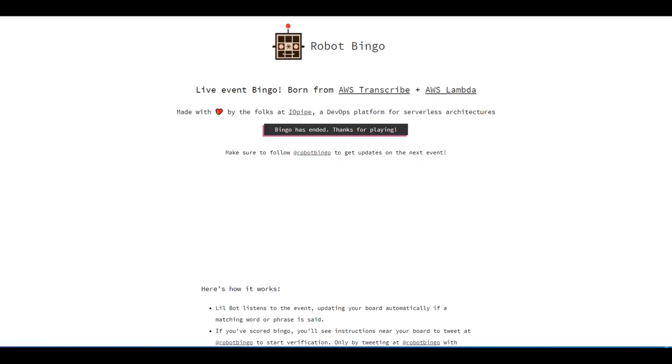Today I'm going to take you through a Lambda troubleshooting session that happened during a customer-facing robot bingo game. This is what we ran during the keynote for the AWS San Francisco Summit. Some background on the game.